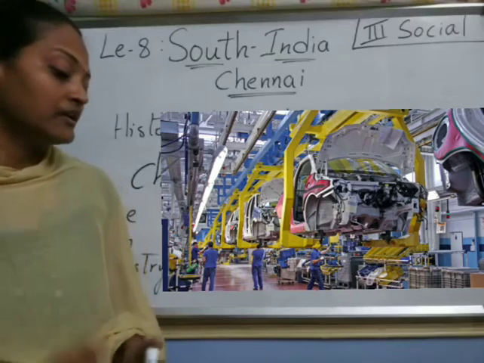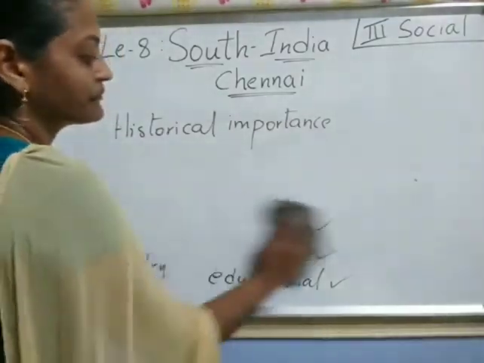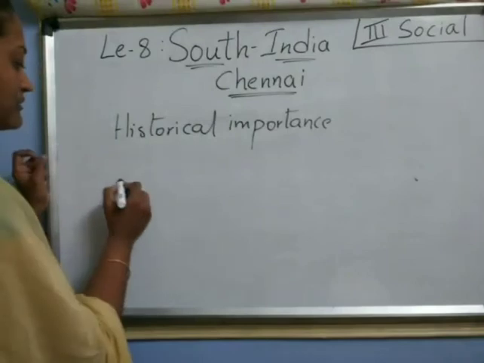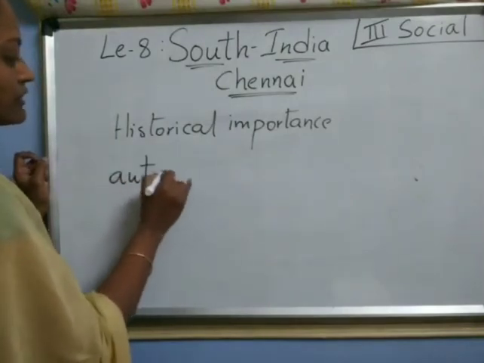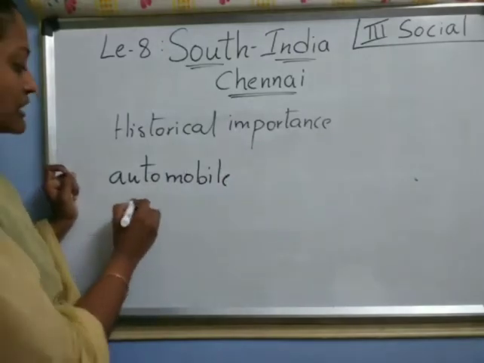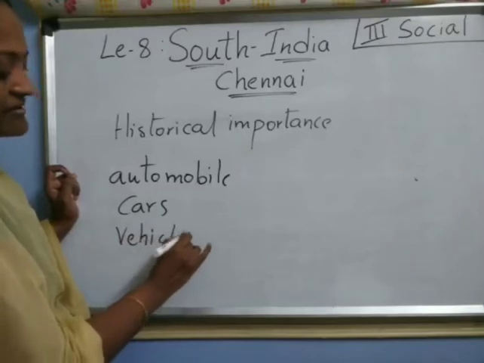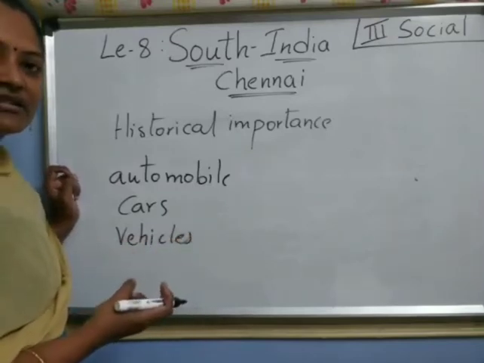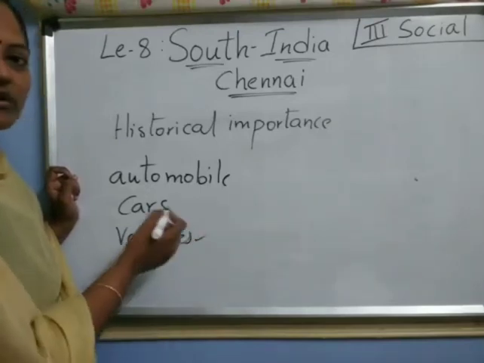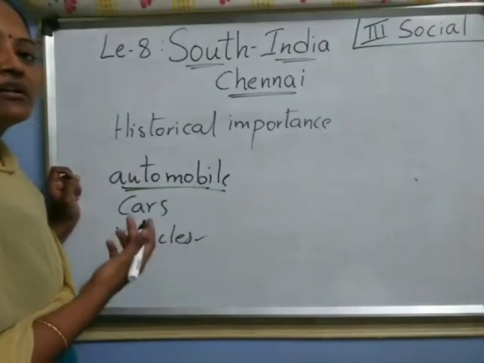So that's why we call Chennai also a center for automobile. What is it? Automobile. Automobile is nothing but, children, cars, all vehicles. We find so many vehicles, right? Bikes, scooties, autos, all those come under automobile. Remember, automobile is nothing but all vehicles.